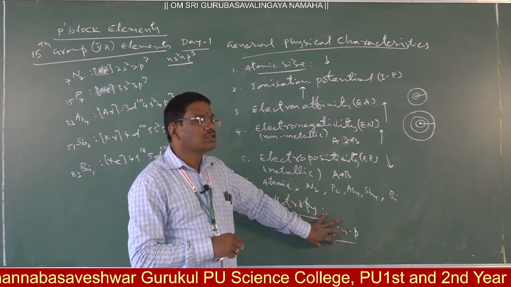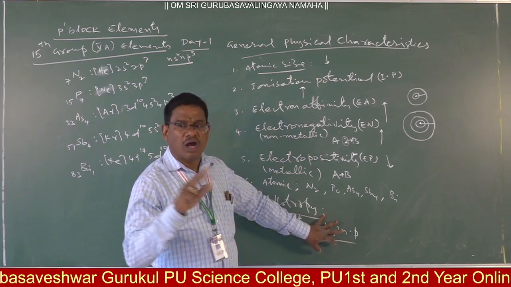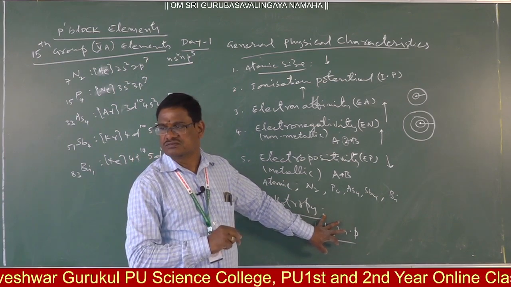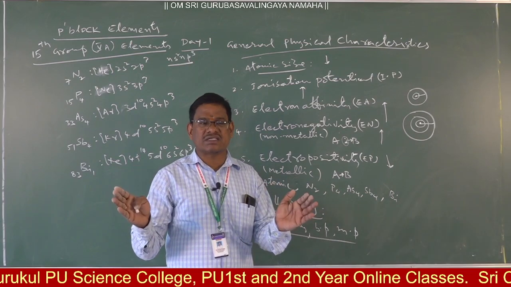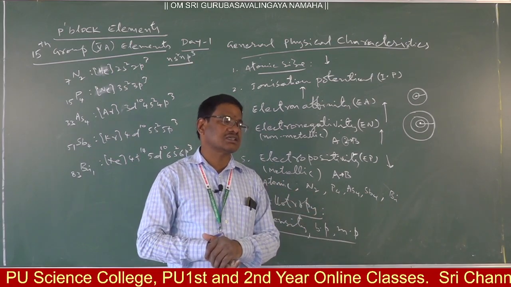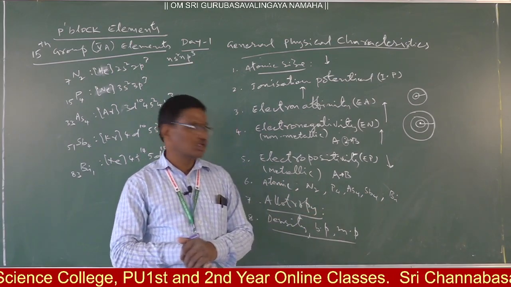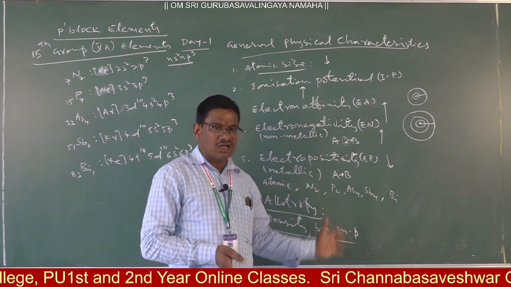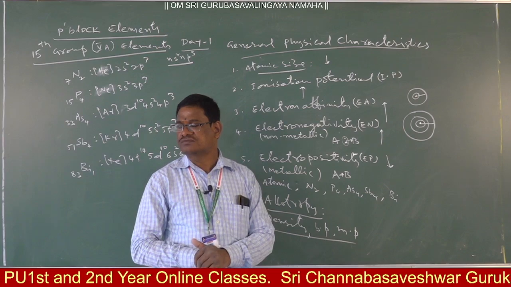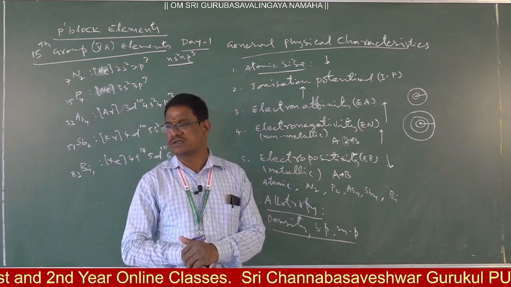These properties are not in regular gradation. But the main reason is that size increases, naturally interaction increases, and thus van der Waals forces of attraction also increase. These are the general physical characteristics of 15th group elements.